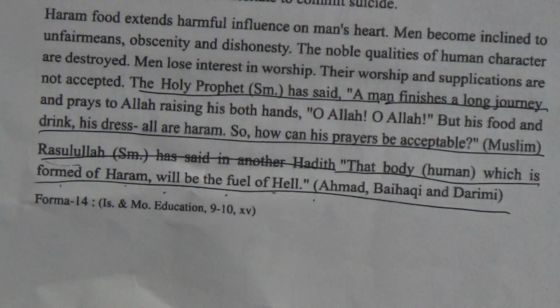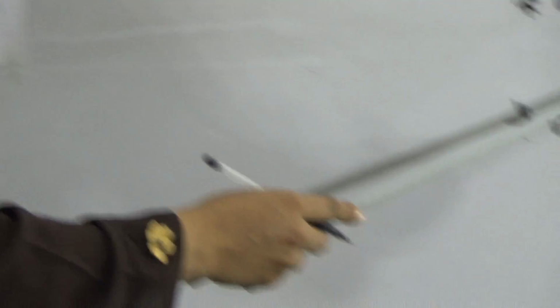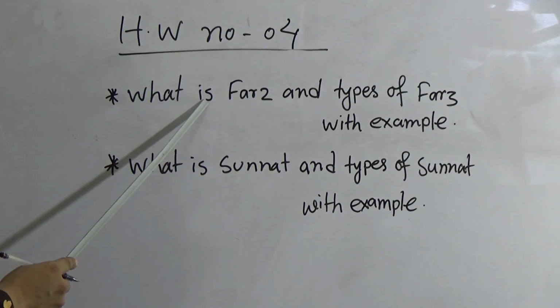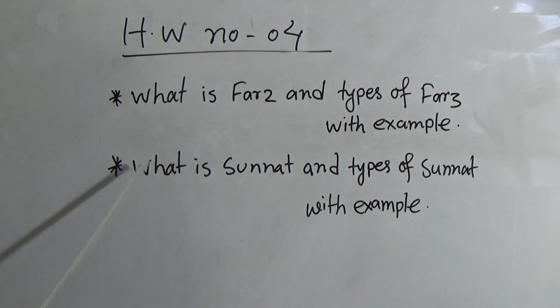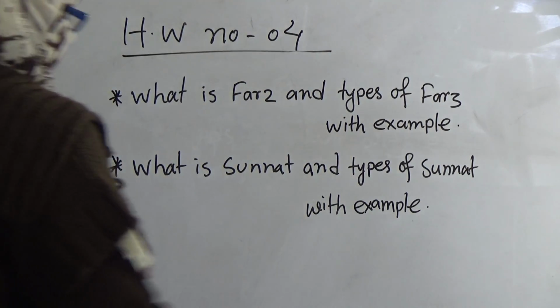Now dear students, today it is your homework, HW number 4. What is fard and types of fard with example? You have to write the definition of fard and types of fard with example. And the second question: you have to write the definition of halal and haram.